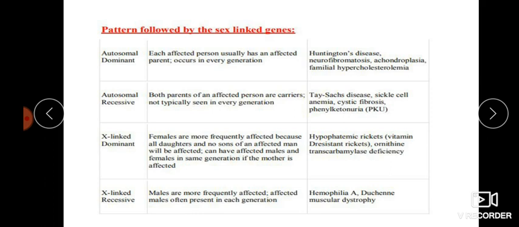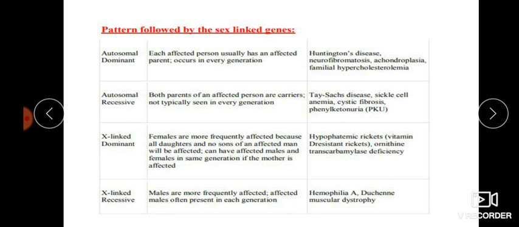If you are in a controlled manner, on a diet, and you are taking only good low fatty food, obviously cholesterol will not attack. So these are some diseases that are autosomal dominant. Then come to autosomal recessive.